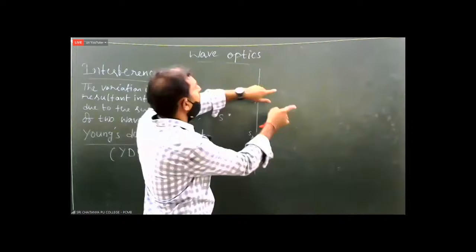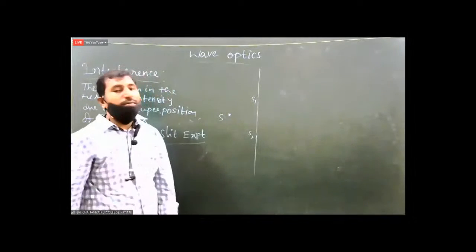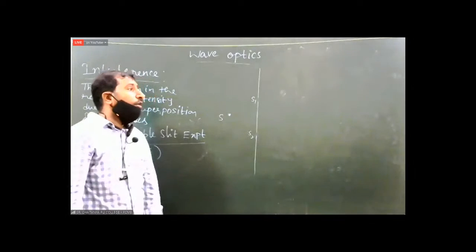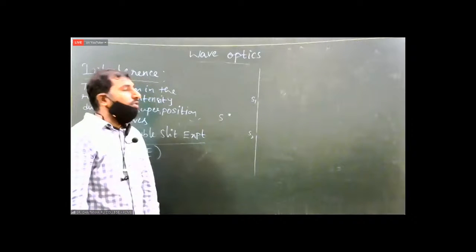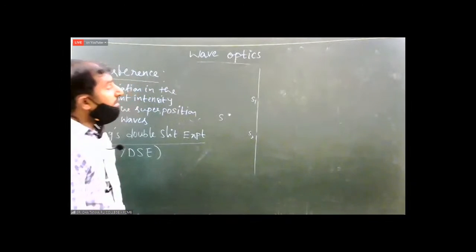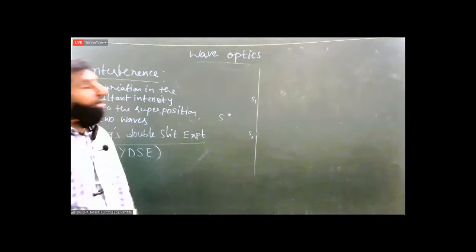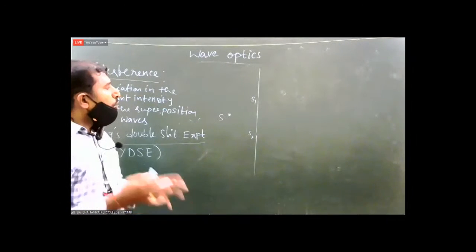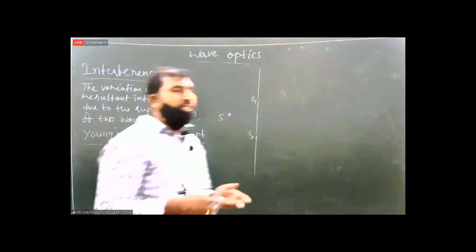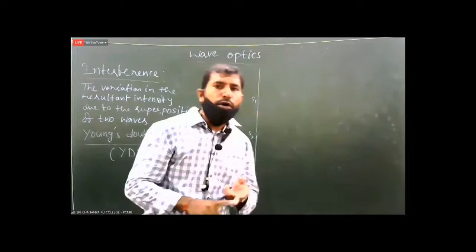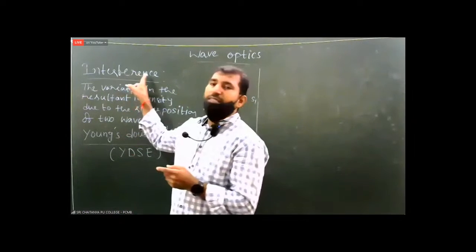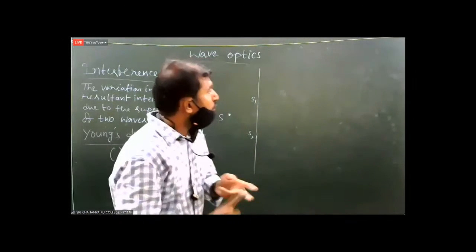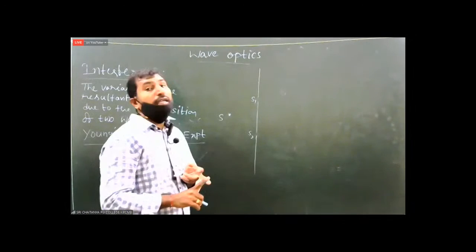When S1 and S2 are at the same distance from S, then only they can produce coherent waves. Coherent waves we already did. What are they? Waves having the same frequency and maintaining a constant phase difference, constant at any time. Now S1 and S2 become coherent sources, because only due to the superposition of coherent waves will you observe an interference pattern.